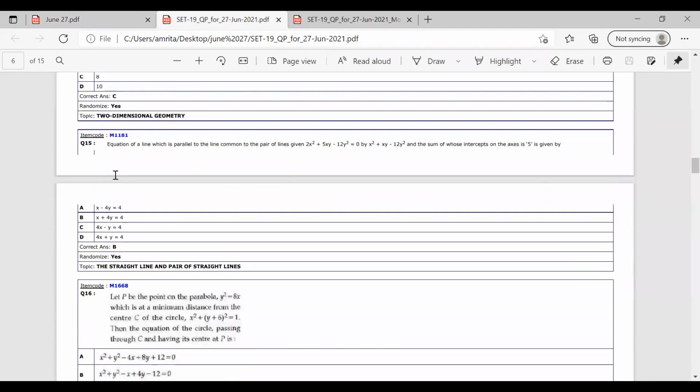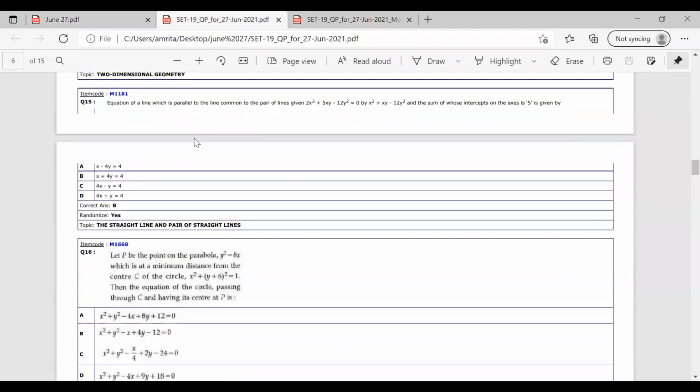Now moving on to the next question. Find the equation of a line which is parallel to the line common to the pair of lines given. Two lines are given: 2x² + 5xy − 12y² = 0, and another, x² + xy − 12y² = 0. Also the sum of the intercepts on the axes is given as 5. It is asked to find the equation of the line.